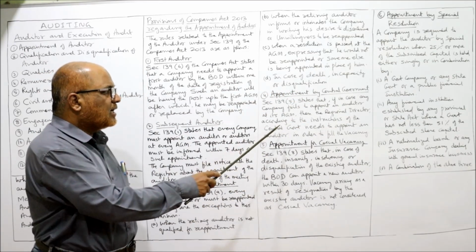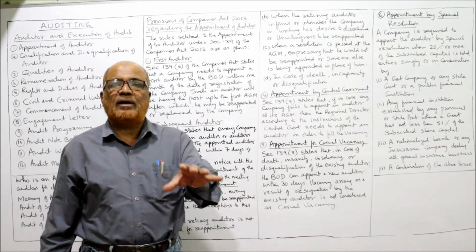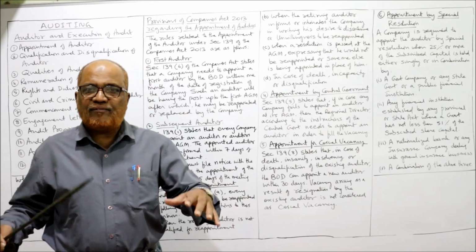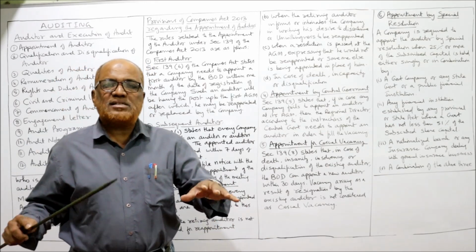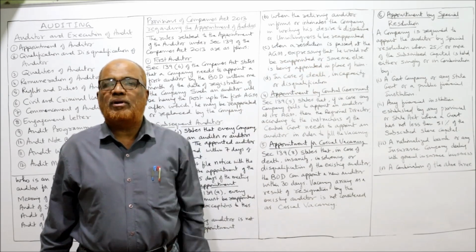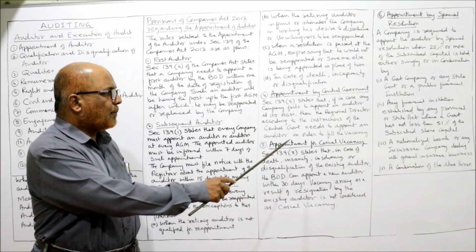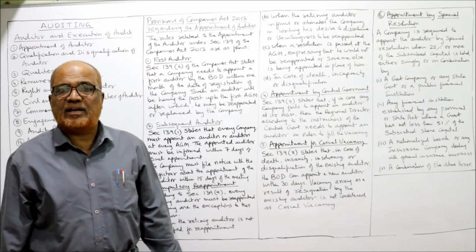So then the regional director, according to the instruction of central government, needs to appoint an auditor in order to fill up the vacancy. So if the shareholders have not appointed the auditor in the AGM, then central government will pass the order to appoint an auditor. Next, appointment for casual vacancy.